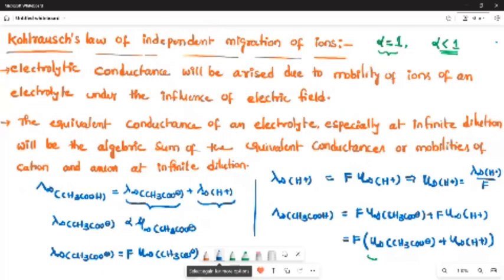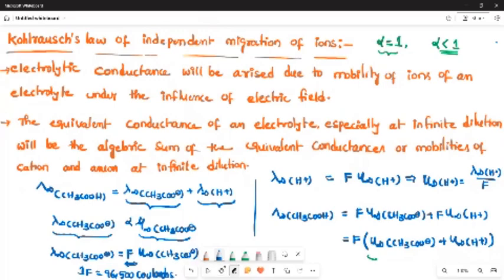Then the equivalent conductance of the acetate ion is directly proportional to the mobility of the acetate ion, that is, how fast it is moving. If it can move faster under the influence of the electric field, then the equivalent conductance will be higher. If you remove the proportionality, one constant will be there, that is 1 F. F means 1 Faraday. Basically, 1 Faraday is equal to 96,500 coulombs. This is the charge carried by 1 mole of electrons.